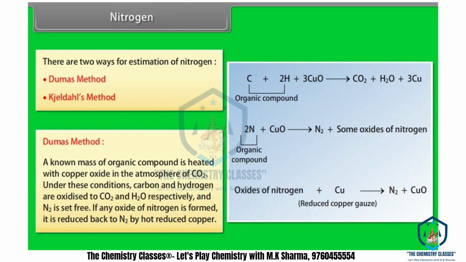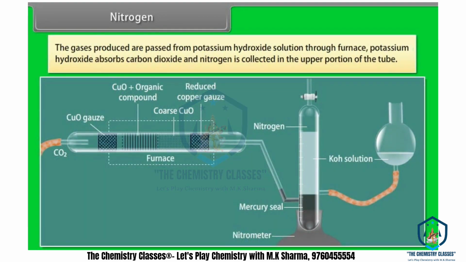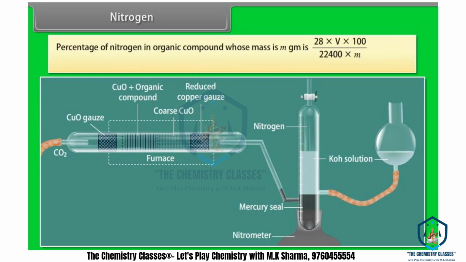If any oxide of nitrogen is formed, it is reduced back to nitrogen by hot reduced copper. The gases produced are passed through potassium hydroxide solution through the furnace. Potassium hydroxide absorbs carbon dioxide and nitrogen is collected in the upper portion of the tube. Percentage of nitrogen in organic compound whose mass is m gm is 28 into V into 100 divided by 22,400 into m, where V is the volume of nitrogen at STP.